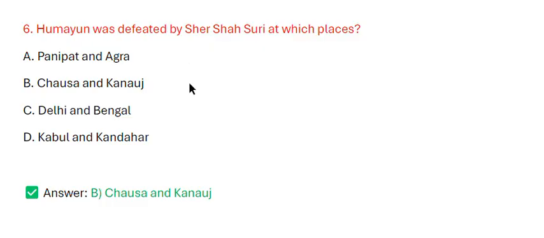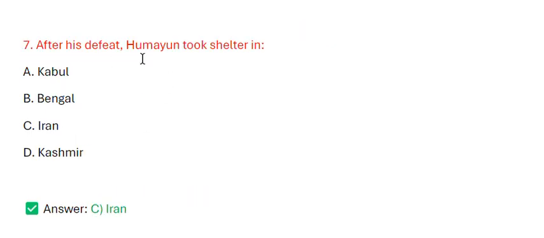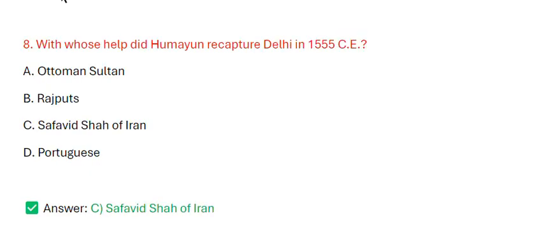Humayun was defeated by Sher Shah Suri at which places? The correct answer is Chausa and Kanauj. After his defeat, Humayun took shelter in? The correct answer is Iran. With whose help did Humayun recapture Delhi in 1555 CE? The correct answer is Safavid Shah of Iran.